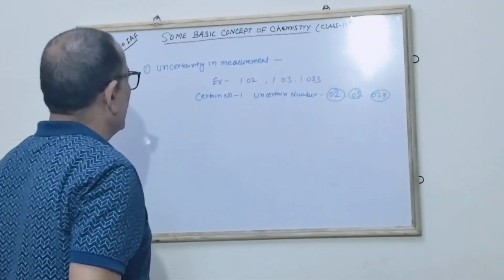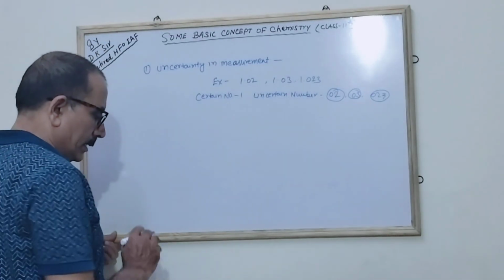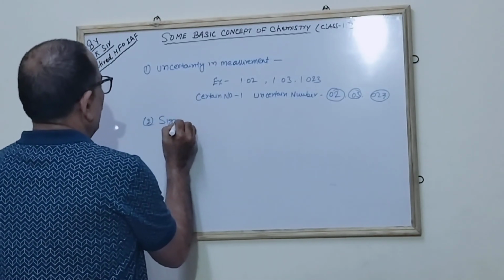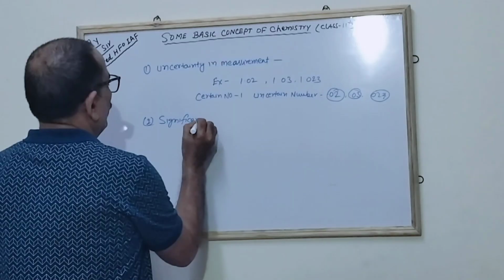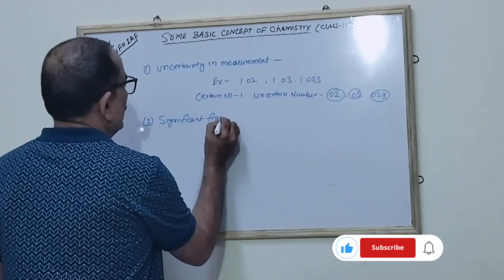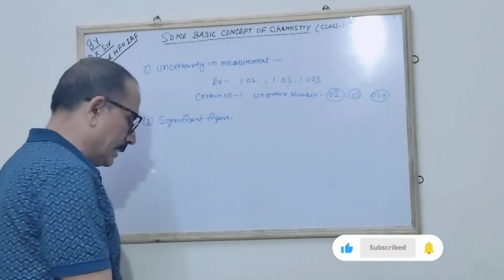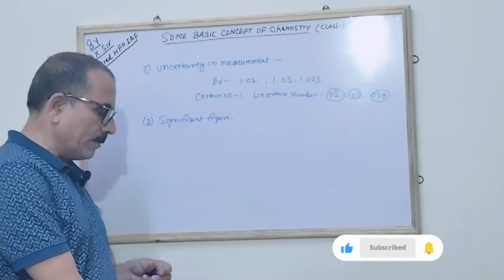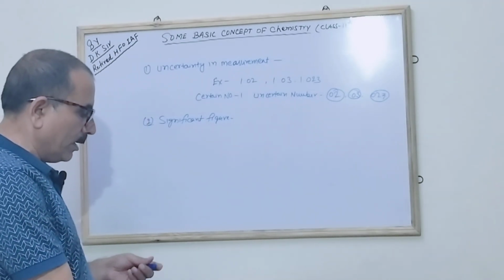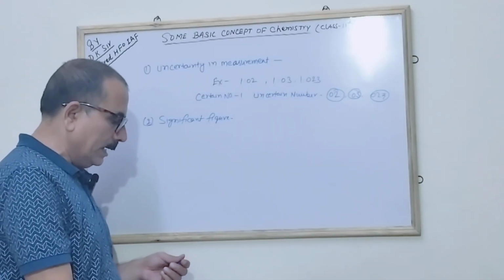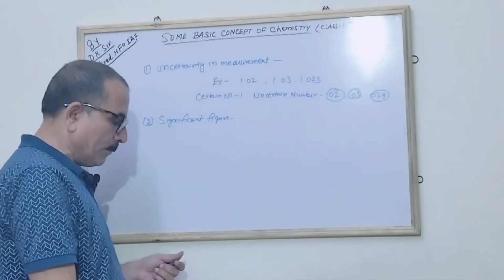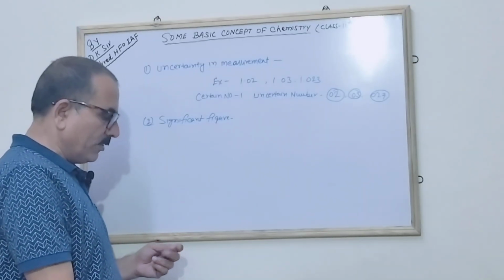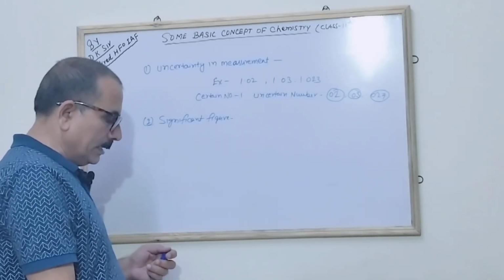Then the next is significant figure. The number of significant figures in a measurement is the number of figures that are known with certainty plus one that is uncertain, beginning with the first non-zero digit.